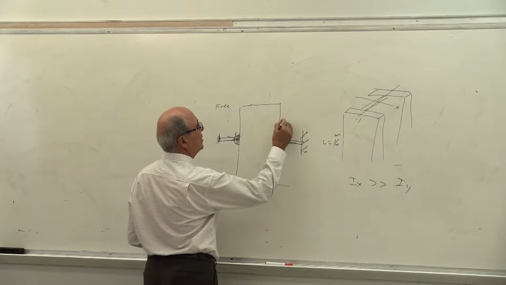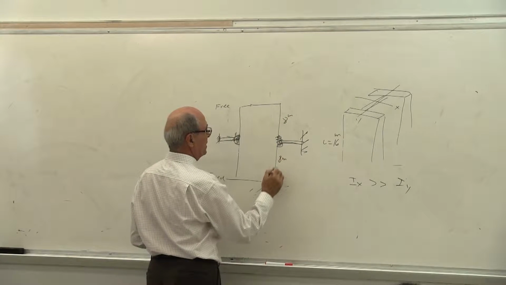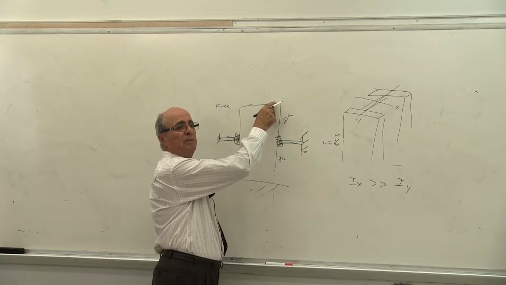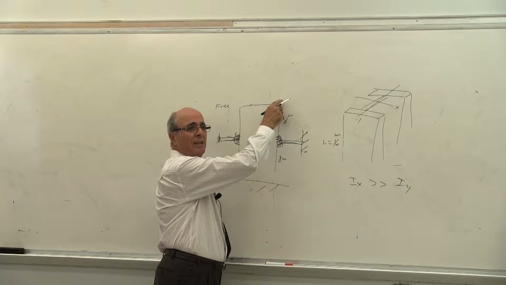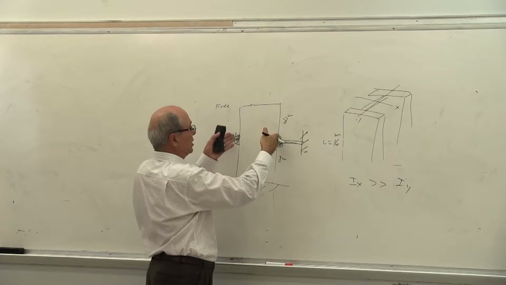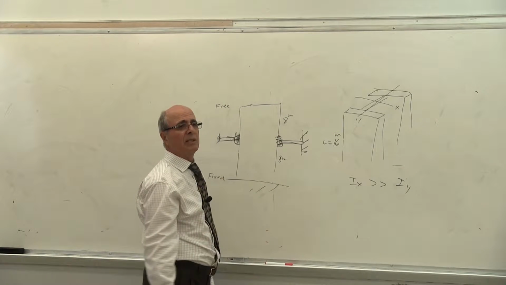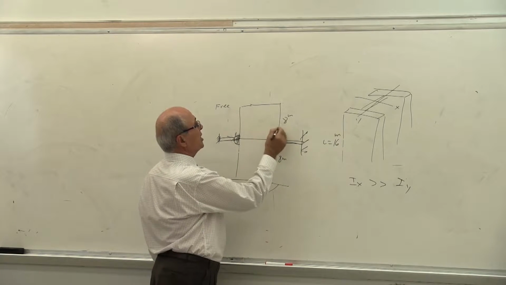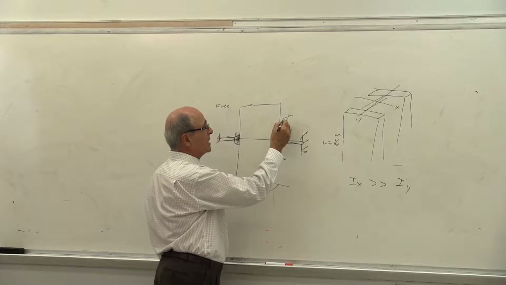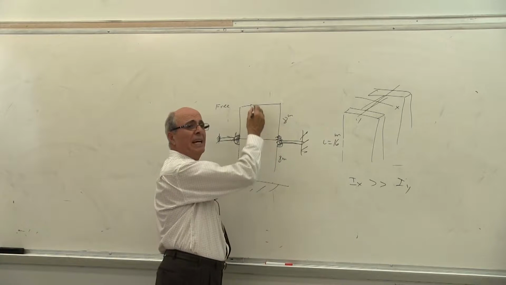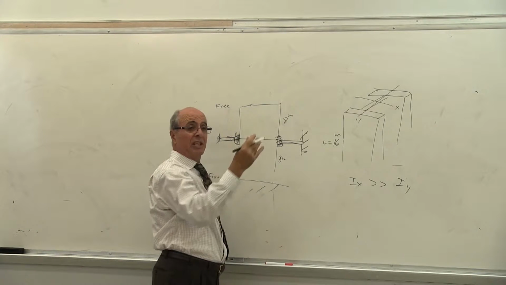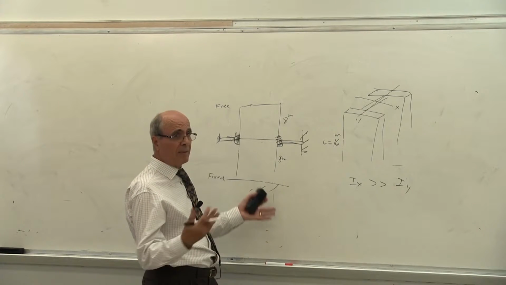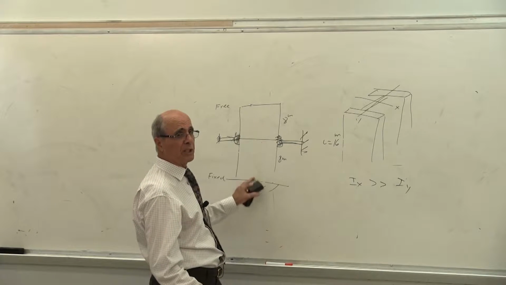Then what happened here? If this is now 8 meters and 8 meters, this 8 meters is fixed and fixed. This 8 meters is what? 8 and free, yes or no? Because I'm supporting it like that. I do not let it rotate. Is that correct or not? Therefore, which way is going to buckle? I don't know. This has effective length of, it has a length of 8, but it is fixed and free, which has a K factor of 2. Everybody understand that. This is fixed, never happened because this is more critical than that one.